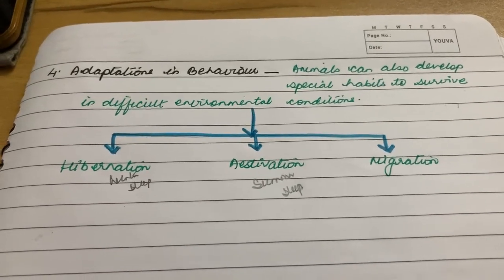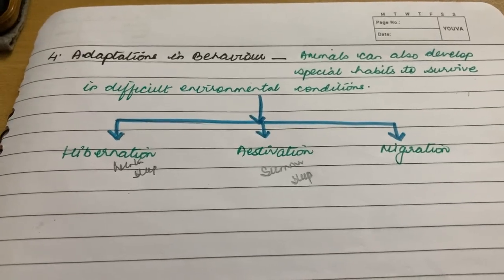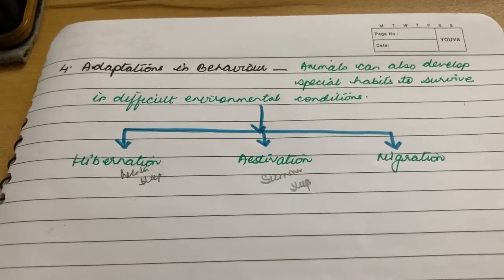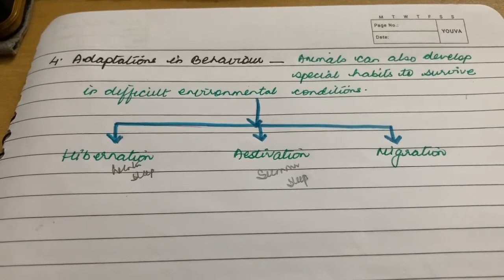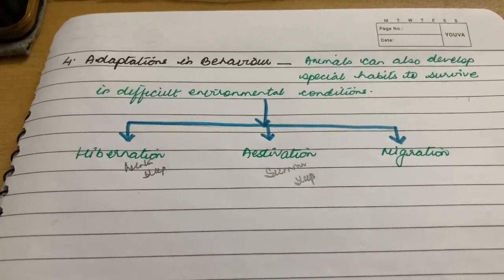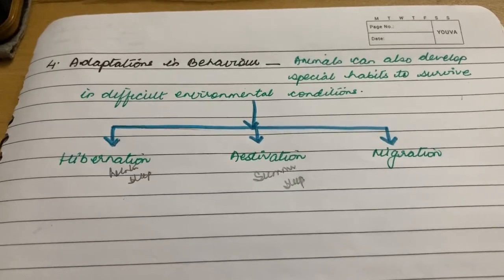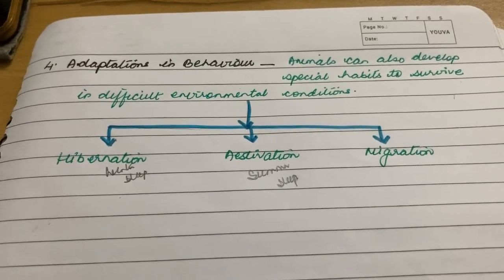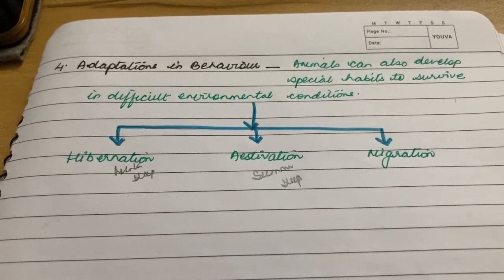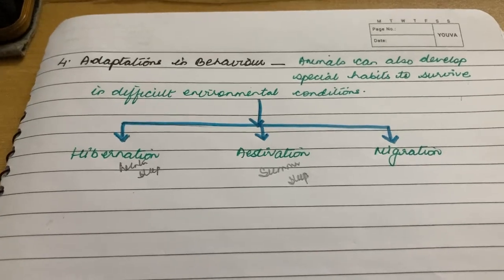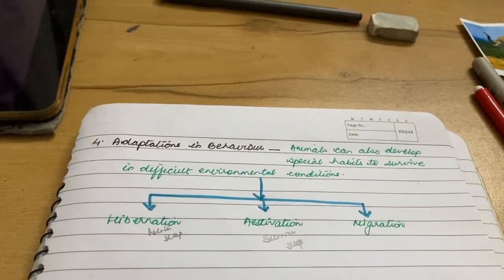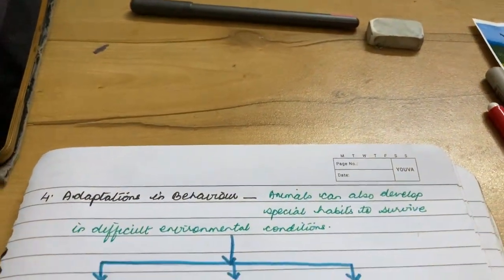I will explain to you in detail the example of migration in my next video with pictures. So once the winter season or summer season gets over, these birds or animals again come back to their home. So this movement of animals from one region to another according to the season of the year is known as migration. And there are many animals and birds who do this when the climatic conditions in the places where they stay are extremely harsh for them to survive.